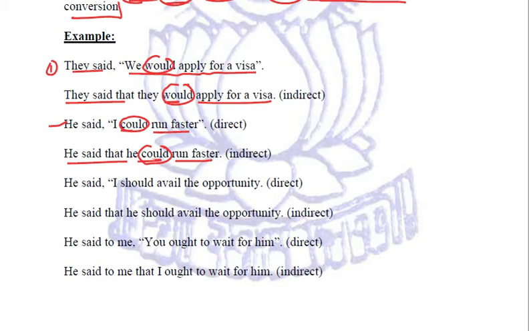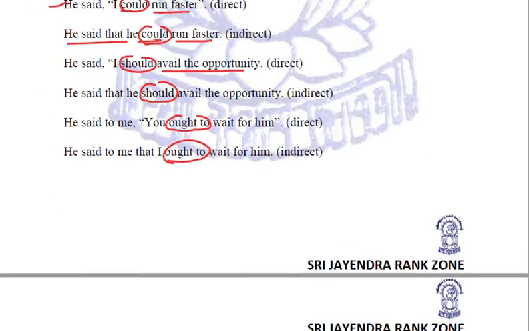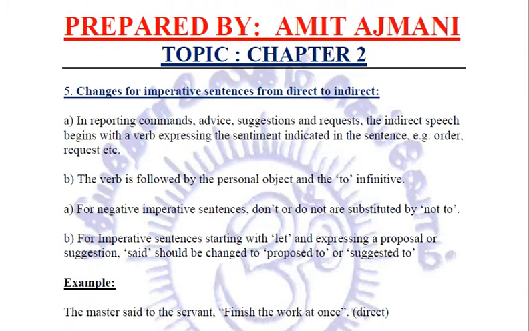Next is, he said, "I should avail the opportunity." Now in indirect, this "should" remains "should". He said that he should avail the opportunity. Next is, he said to me, "You ought to work for him." Again, this "ought to" is not going to be changed. He said to me that I ought to wait for him. So if they are already used in their past forms, we do not convert them again, right? So this is related to the change in modals.